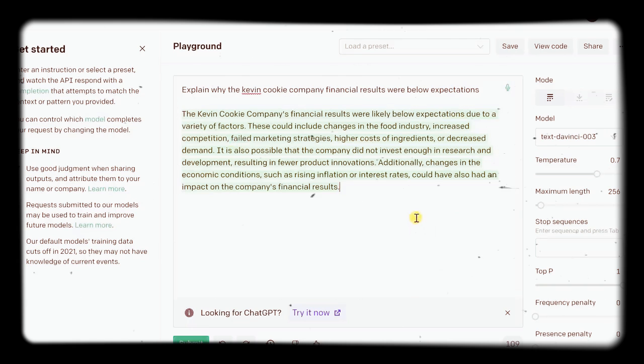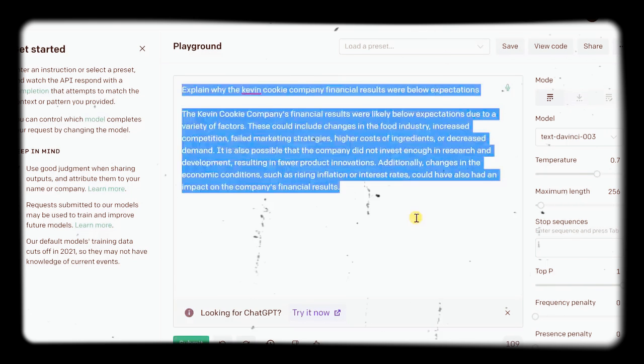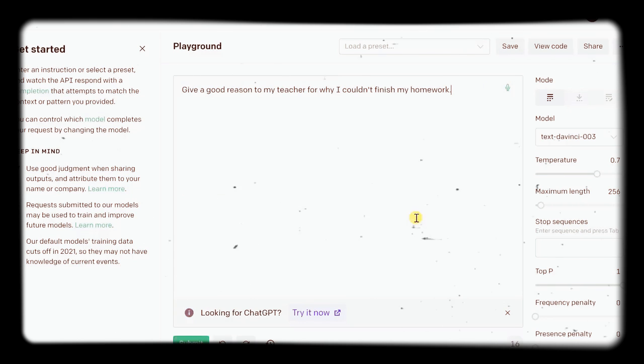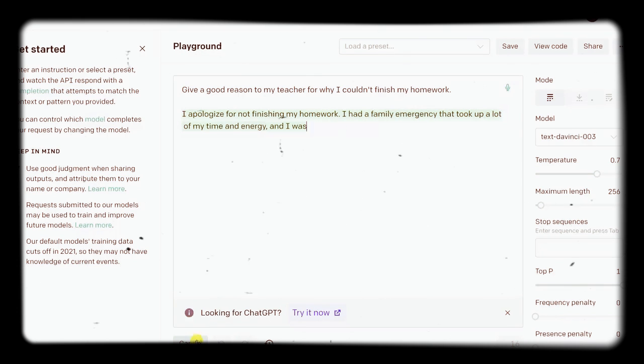Now, I really wish I had a tool like this back when I was in high school. Here, let me ask the question, "give a good reason to my teacher for why I couldn't finish my homework." Here, I'll click on submit and let's see what it says. "I apologize for not finishing my homework. I had a family emergency that took up a lot of my time and energy, and I was unable to finish it." You can't argue with that, a family emergency? That's a really good excuse.